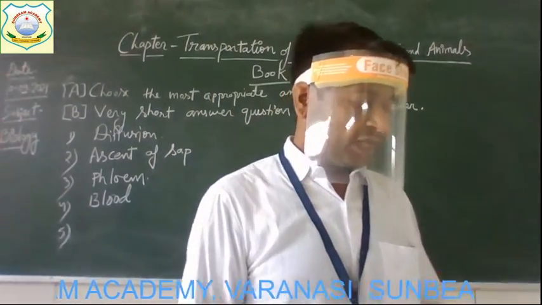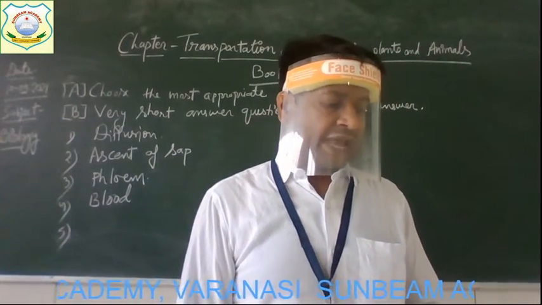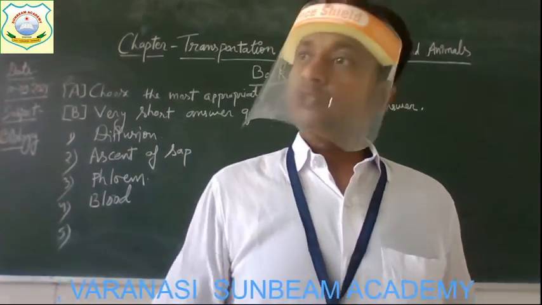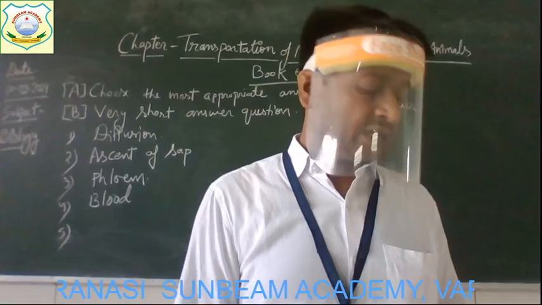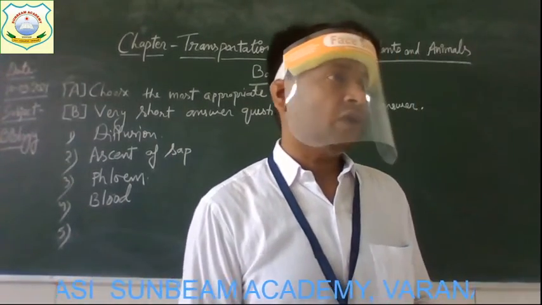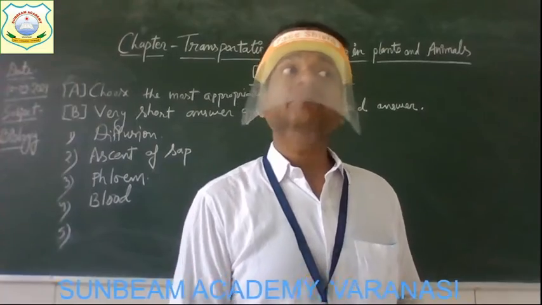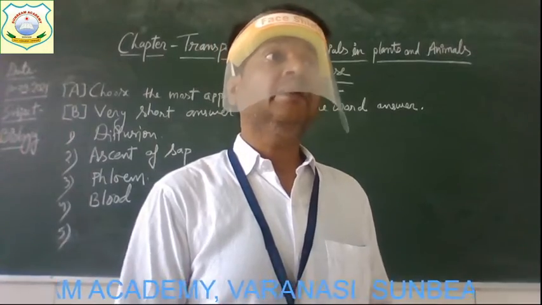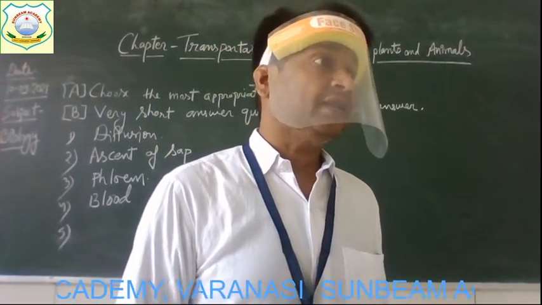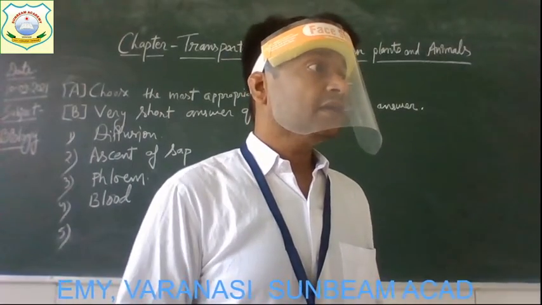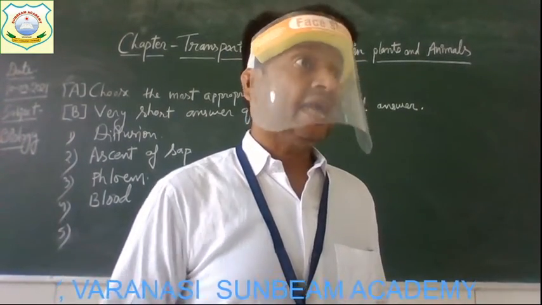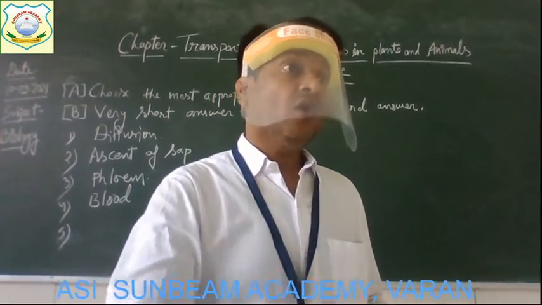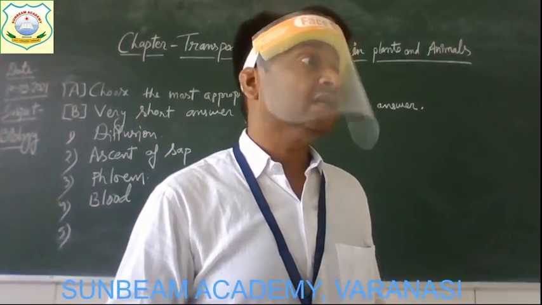Next, question number 5. In the heart, which chambers have thicker walls, the auricle or the ventricle? Two options are given for you. Auricles have thicker walls or ventricles have thicker walls. Ventricles have the thicker wall, and the reason you must know is that the blood comes from auricles to ventricles at high pressure. That time the pressure is more. So that is why, to bear that pressure of blood, the walls of the ventricles are thicker. Get it?